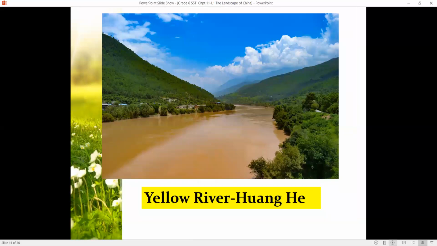Here is a picture of the Wanghe River. The Wanghe River is also called the Yellow River because, as I told you, of the loess sediment that has flowed and collected over the years. This has not happened in 1 or 2 years. It has taken many, many years. And over the years, the color of the river has turned yellow. The water has turned yellow because of the loess sediment inside.